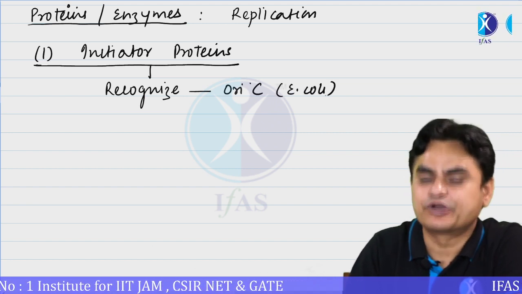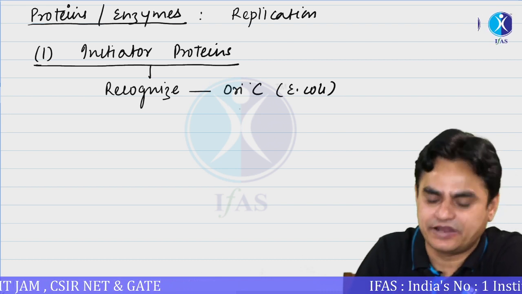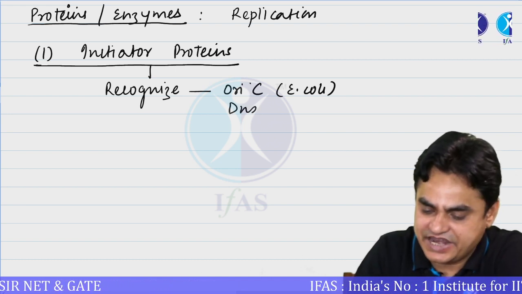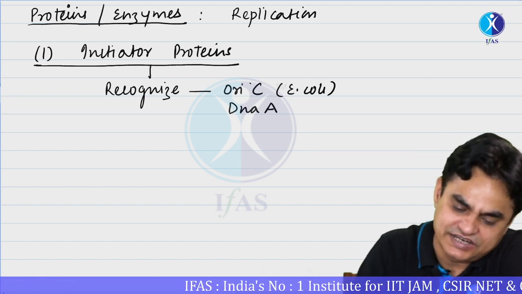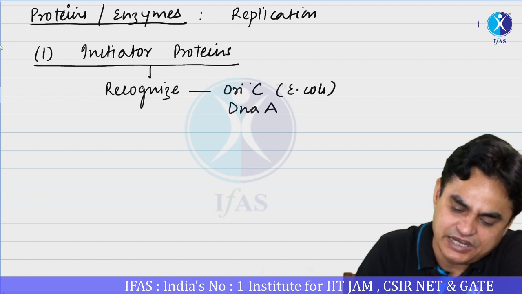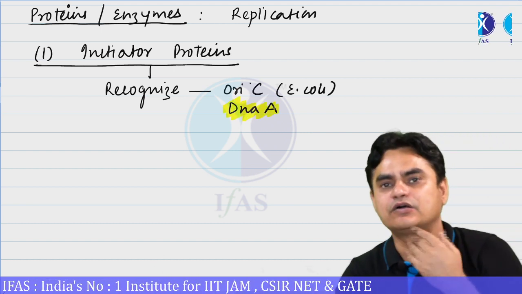The role of the initiator protein in E. coli is performed by a protein referred to as DnaA. This is an initiator protein. We will study later on that DnaA, when it is in ATP-bound form, recognizes the OriC.